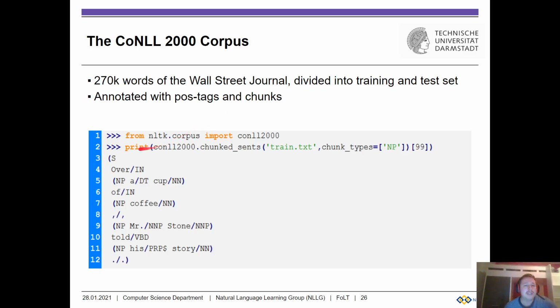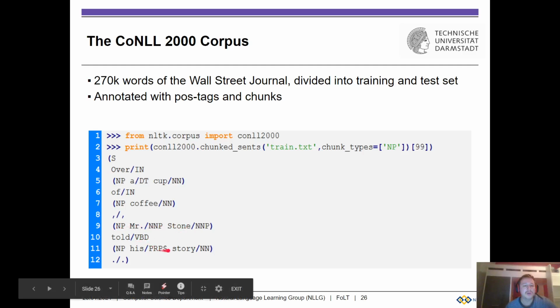You can look at it in NLTK by importing the conll2000 corpus from nltk.corpus, and you can say, go in the training file, give me the chunked sentences where you focus on the noun phrases, and let's say give me sentence number 100 or 99, and you print out, and you'll see that the sentence is as here: over a cup of coffee, Mr. Stone told his story.